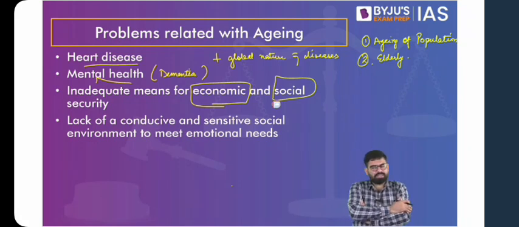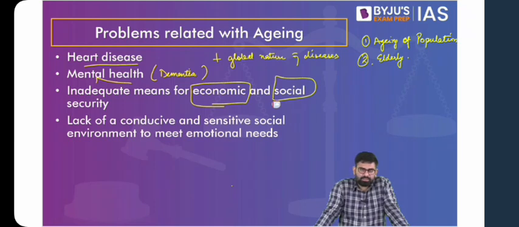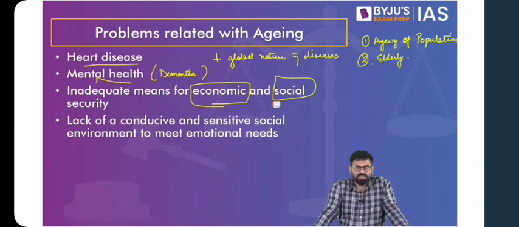The pension that elderly get from the government is not substantial, not considerable enough to take care of all their needs. It is say 2,000 in some states. Now in 2,000 rupees today, for instance, what can you expect them to get? They cannot even take care of their basic nutritional requirement. And also with respect to the going down of values, because this has to do with our value system as well. Our values are changing.